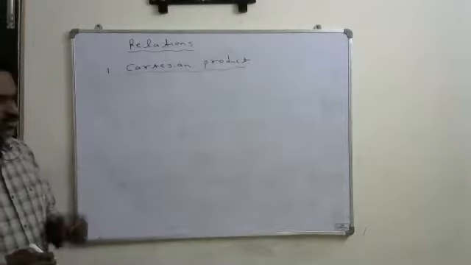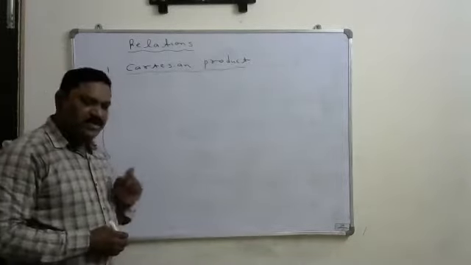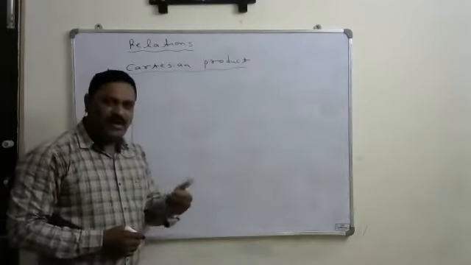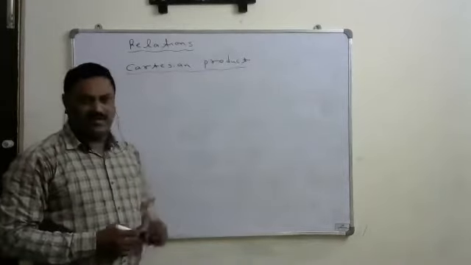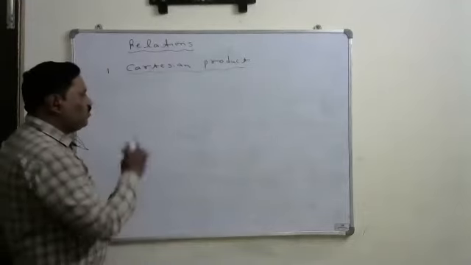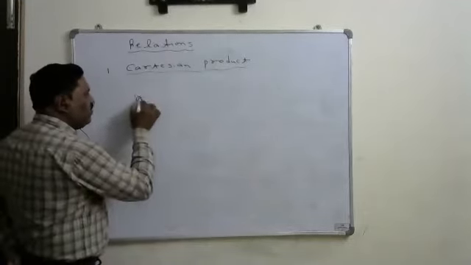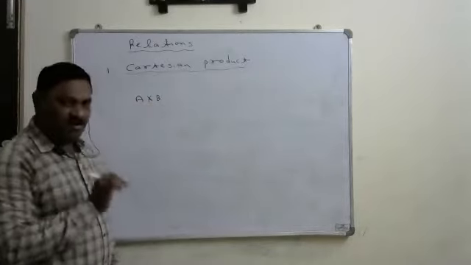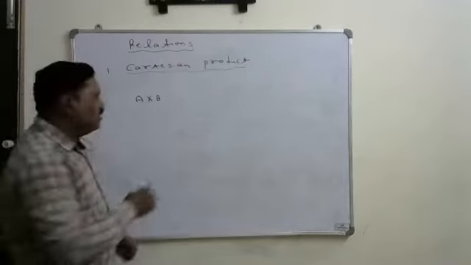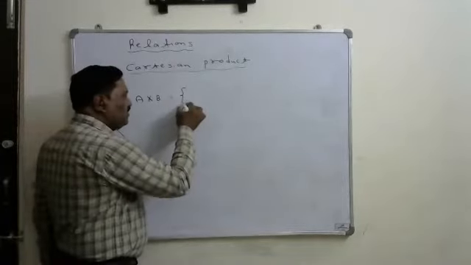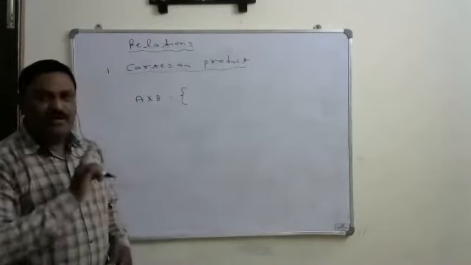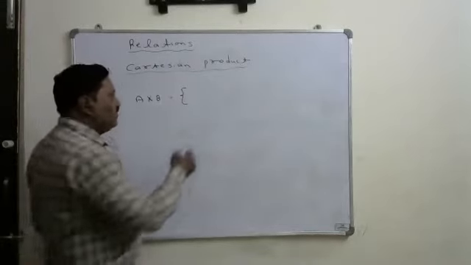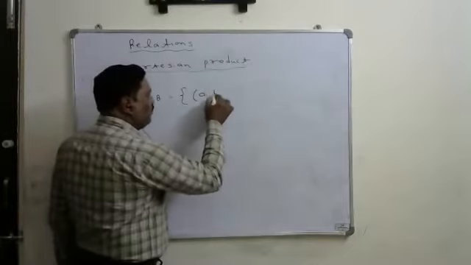Now, first listen here. What is meant by this Cartesian product? Suppose A, B are any two finite sets, then the Cartesian product of the sets A and B we will write as A into B, and we will read it as A cross B. This is going to represent the set of all the ordered pairs that we can form from A to B. That is, I can call it (a, b).